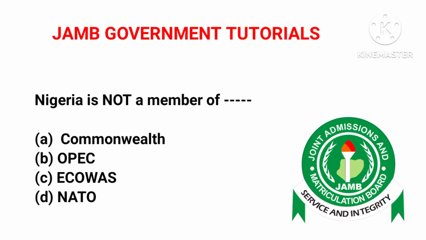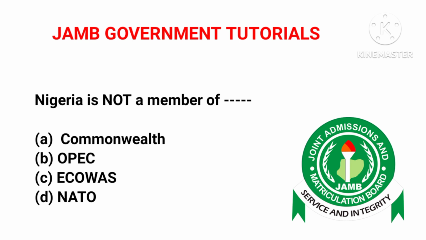OPEC means Organization of the Petroleum Exporting Countries. You know that Nigeria produces and exports petroleum, and Nigeria is a member of OPEC. Nigeria is also a member of ECOWAS, the Economic Community of West African States. I've discussed that in my previous videos. So option D is the correct answer, like I said.